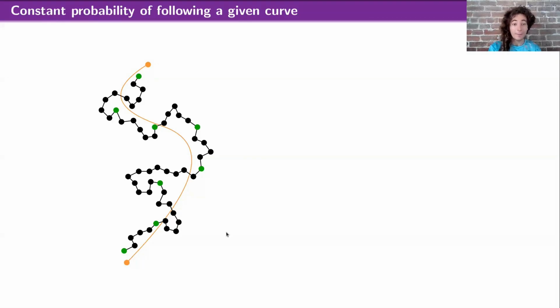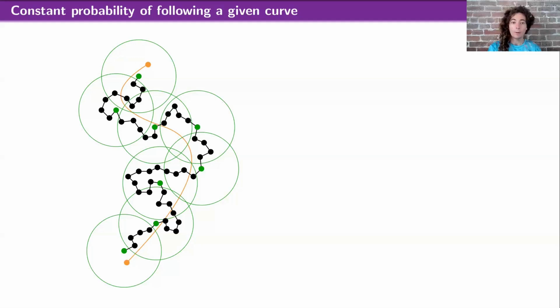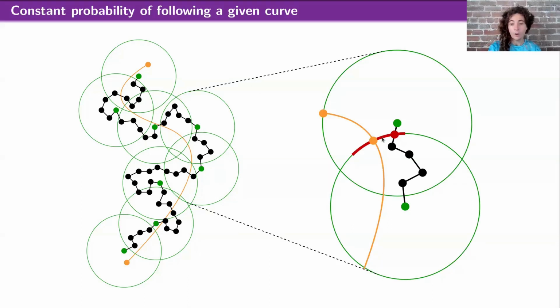And the argument is the exact same idea as I presented previously with this sequence of squares, except now we're going to do it with circles, where I say, okay, at every step, say I got to this vertex here, I'm going to look at the arc of length 1/8 that this curve exits through, and then I want to say there should be something like 1/8 probability that the random walk in this lattice exits through that arc. And I keep making progress. I keep getting farther along the curve each step, and it's just a bunch of constants multiplied together, one for each circle.